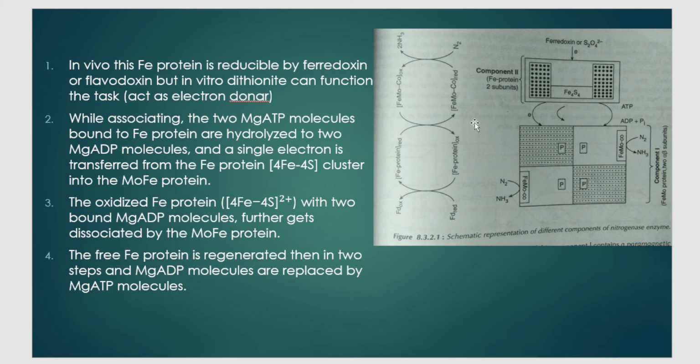Then the FeMo cofactor loses that electron and is said to undergo oxidation, so it is in oxidized form now. Simultaneously, when it loses that electron, the substrate nitrogen attached to the FeMo cofactor undergoes reduction to give 2 molecules of ammonia. So this is the entire process that is happening in the molybdenum nitrogenase enzyme.